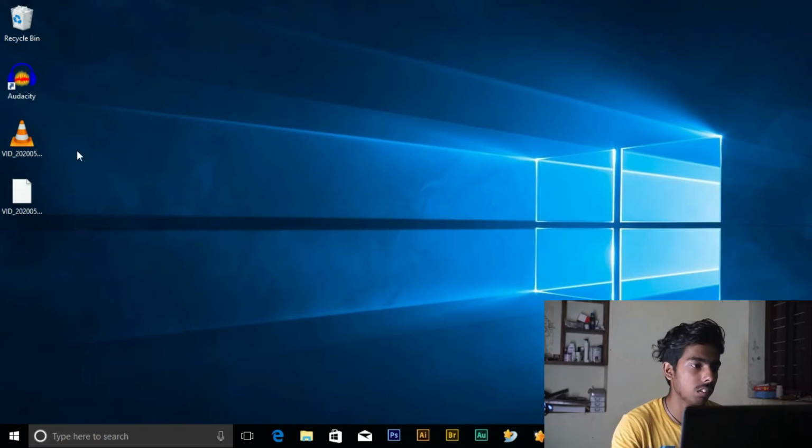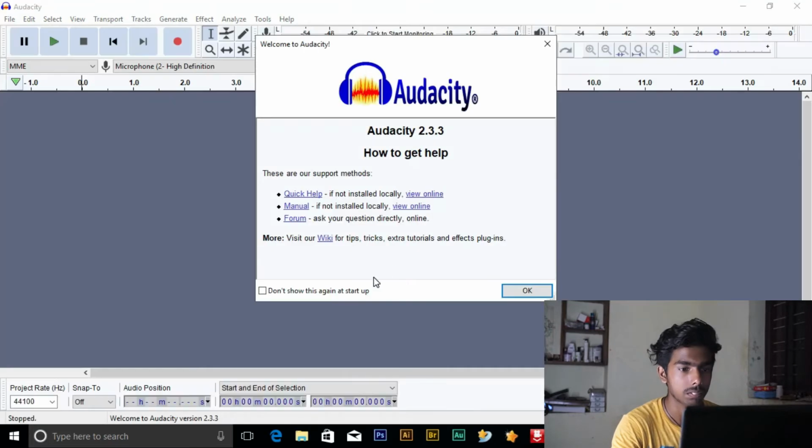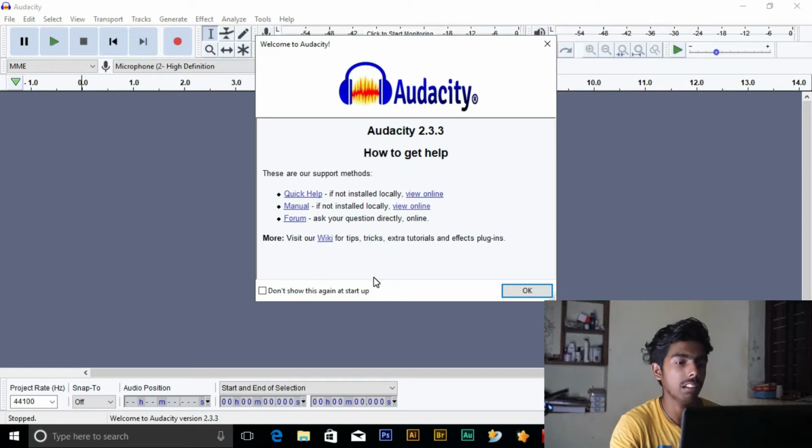So guys, this is a software called Audacity. Just double click on that. It will take some time. See, it's a free open source software, guys. You can just go to the website. I'll put the links in the description. You just go to the website and download the software. That's all you need to do, and just install. It's a regular process, you know that.